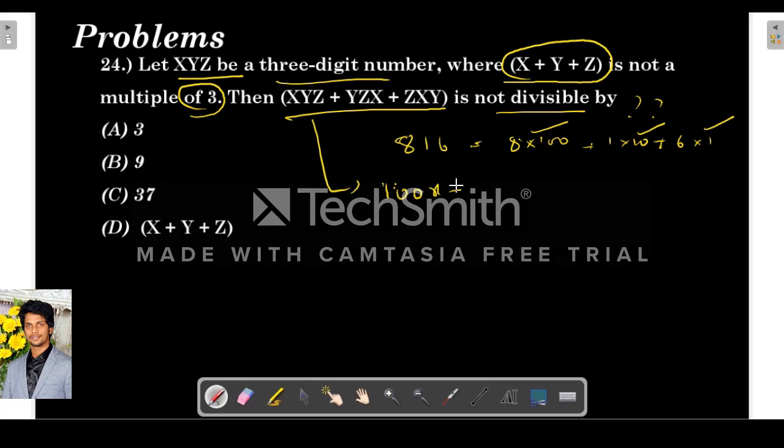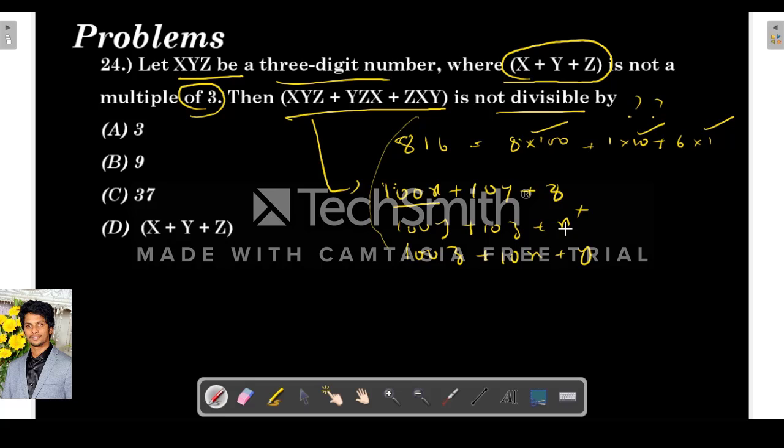So we can write this as 100x plus 10y plus z. Next plus 100y plus 10z plus x. Next 100z plus 10x plus y.